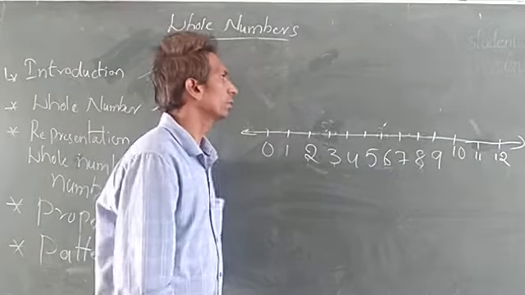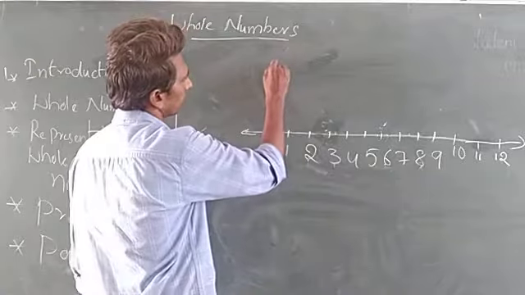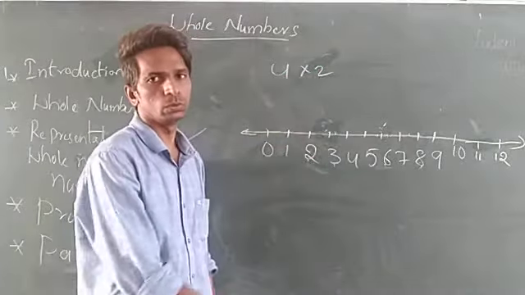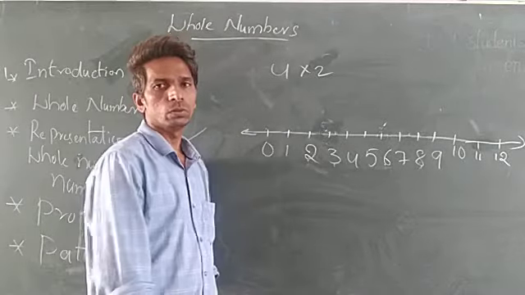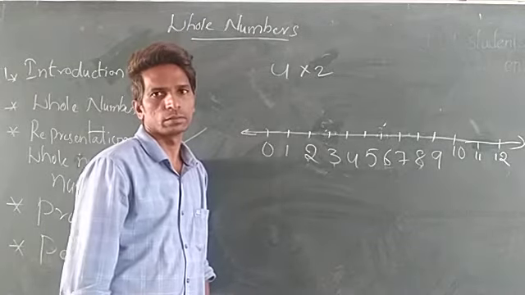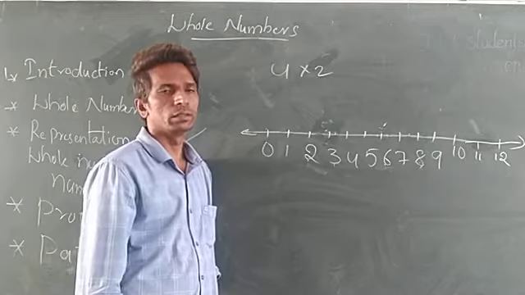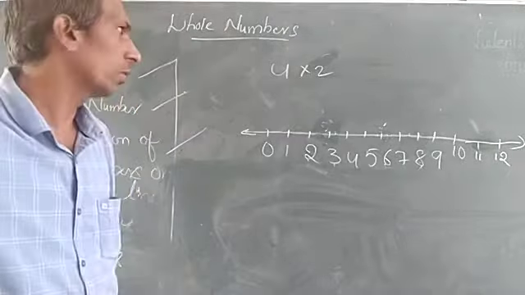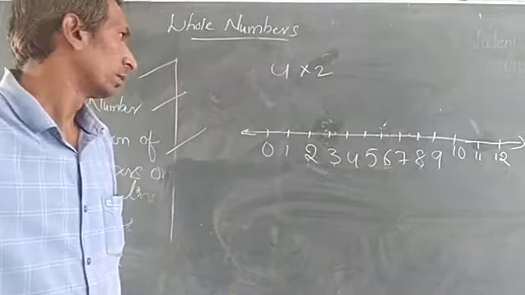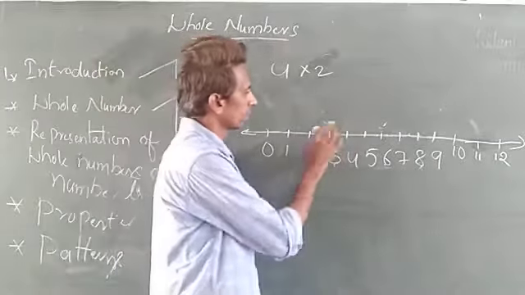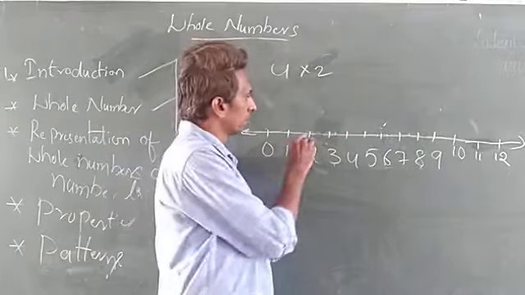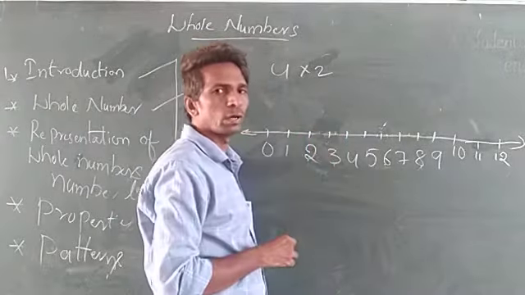So what they have given for you? 4 into 2. It will become 8. So on the number line, how can you write? See, two numbers you want to jump.